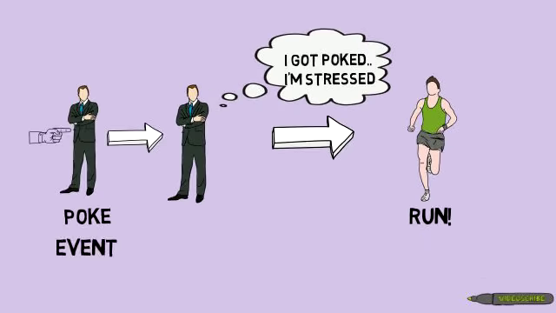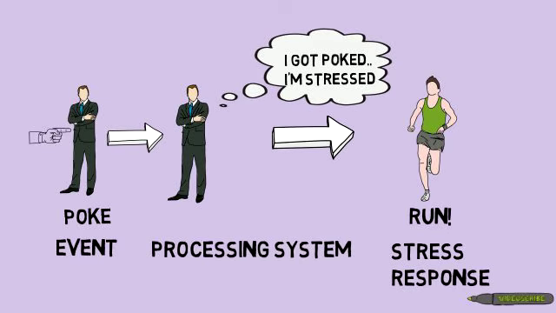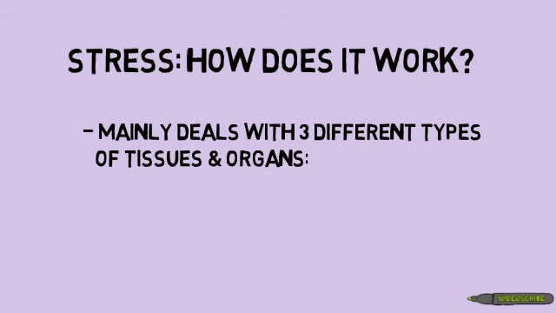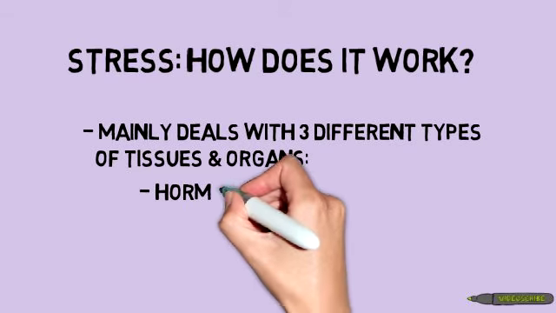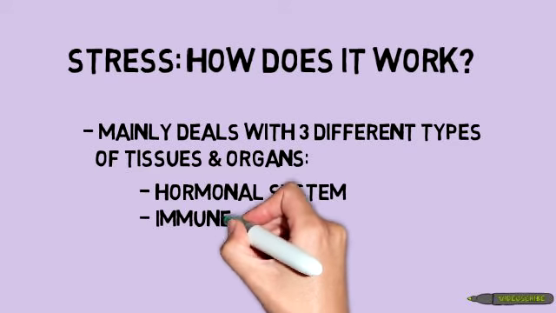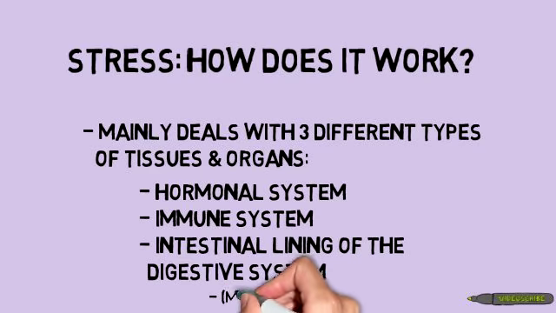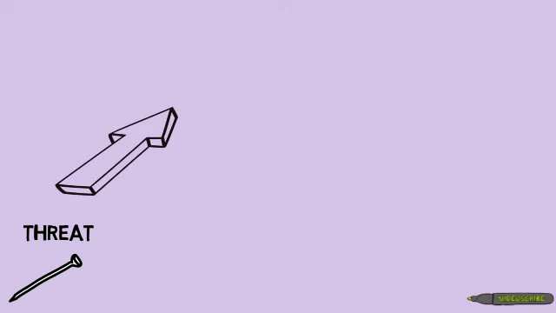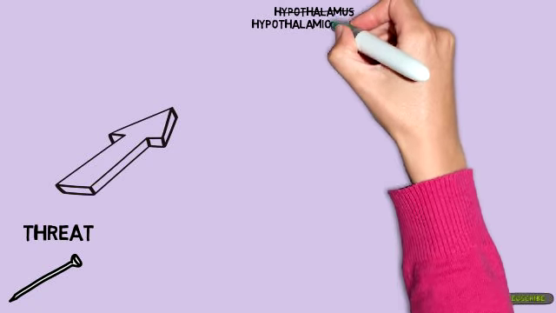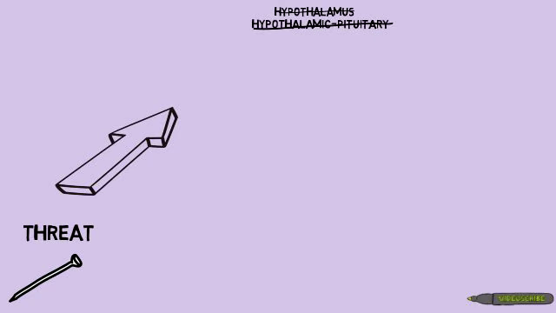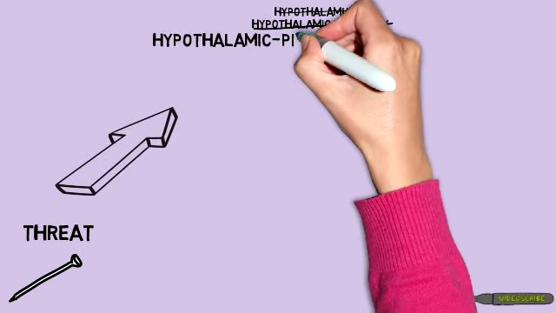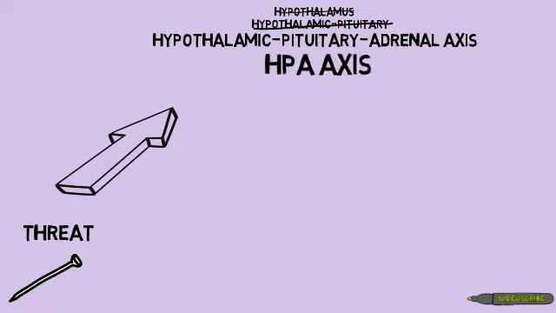Okay, so now what? How does stress work? Well, stress mainly deals with three types of tissues and organs. It deals with the hormonal system, the immune system, and the intestinal lining of our digestive system. So say that a threat or a stressor is detected, for example, a needle. Then a signal is sent to the hypothalamic pituitary adrenal axis. Let's just call it the HPA axis.